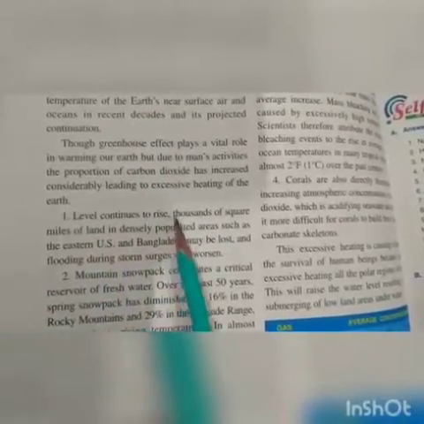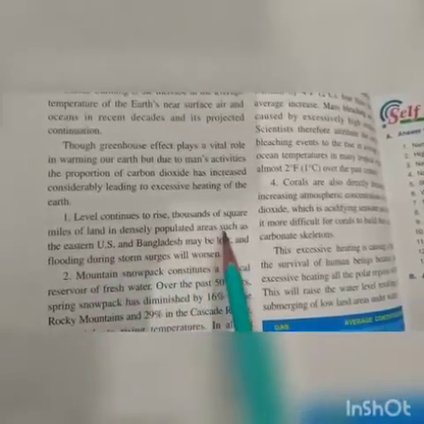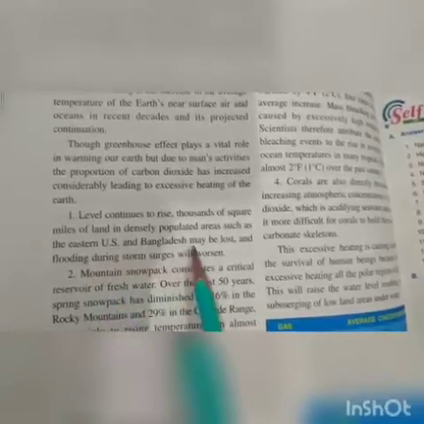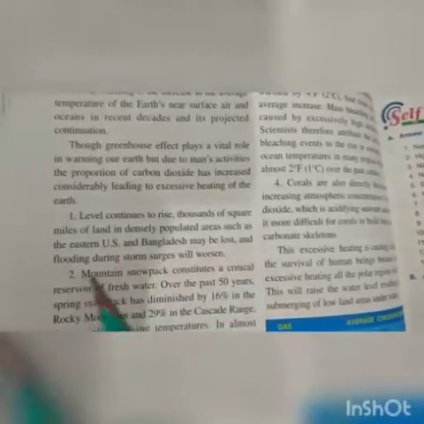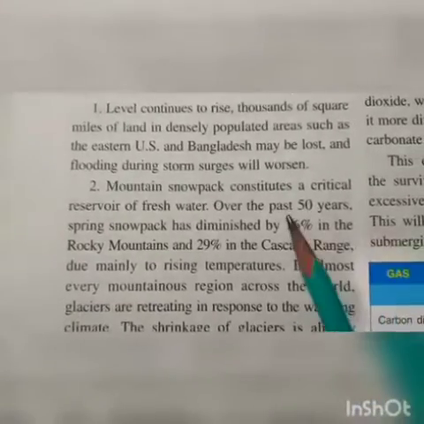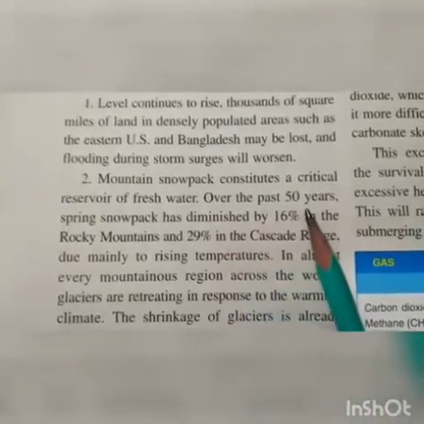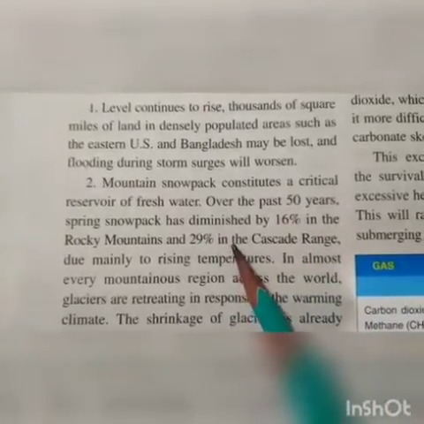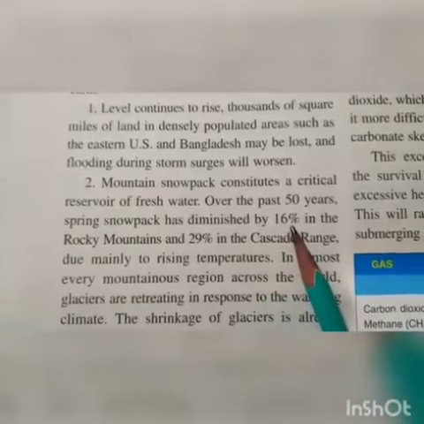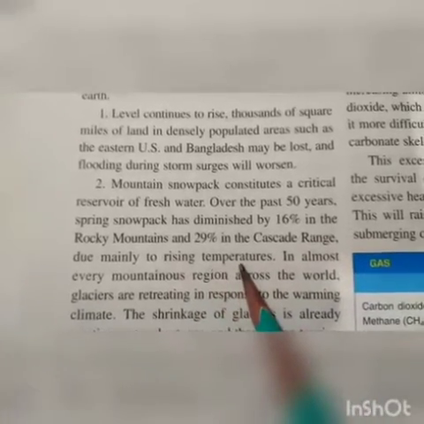So number one, sea level continues to rise with the rise in temperature. Thousands of square miles of land in densely populated areas such as the eastern US and Bangladesh may be lost, and flooding during storm surges will worsen. Mountain snowpack constitutes a critical reservoir of fresh water. Over the past 50 years, spring snowpack has diminished by 16% in the Rocky Mountains and by 29% in the Cascade Range, mainly due to rising temperatures.